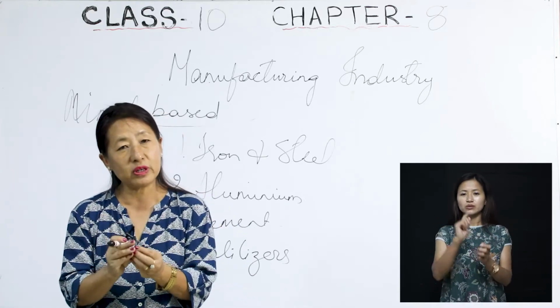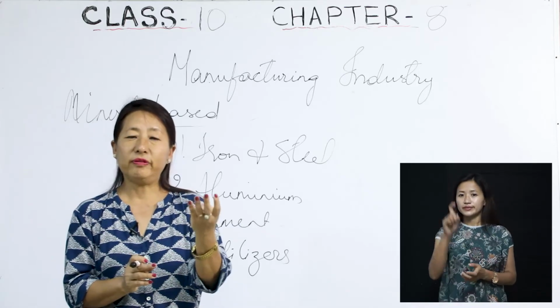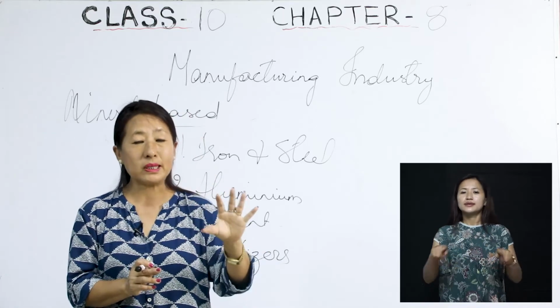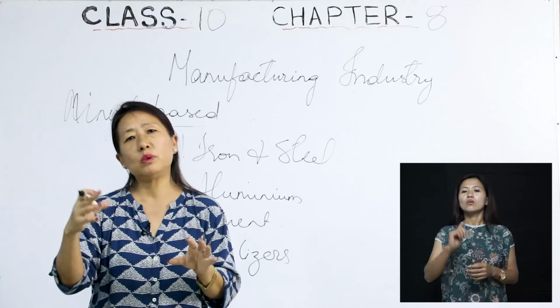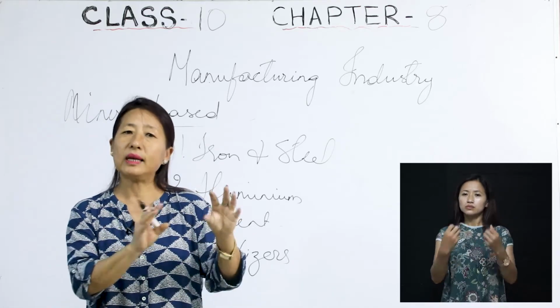I hope you know the difference between needs and wants. Needs means food, clothing, shelter. Those are our needs, the basic things. Wants means you are buying something only because you want it, not exactly because you need it.